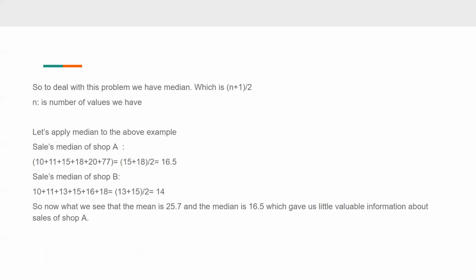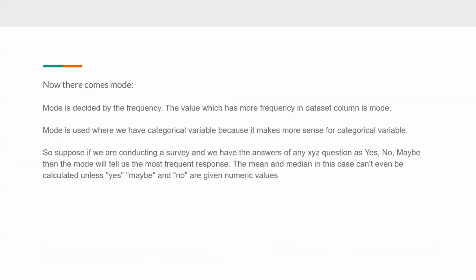All right, so then there comes mode. Mode is decided by the frequency. The value which has more frequency in the dataset column is the mode. Okay, so mode is used where we have a categorical variable, as I told you earlier also, because in that scenario we don't even calculate the mean or median.